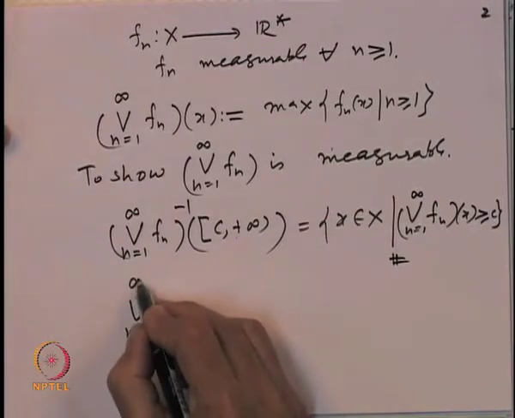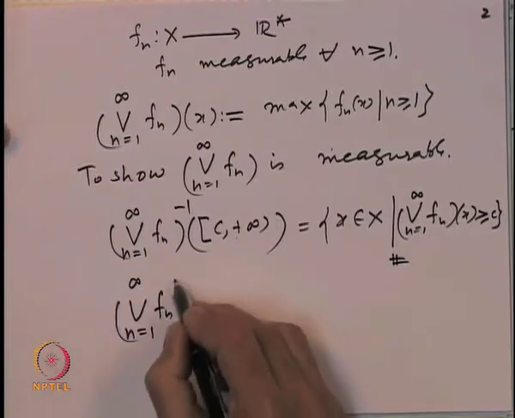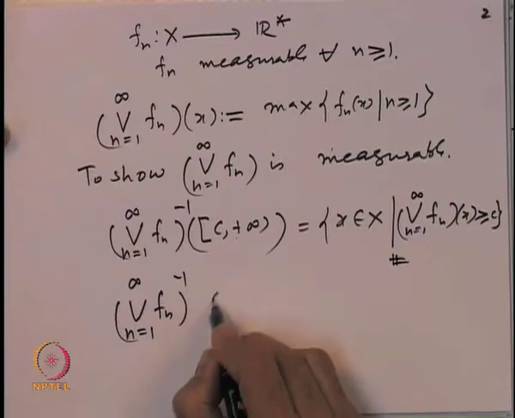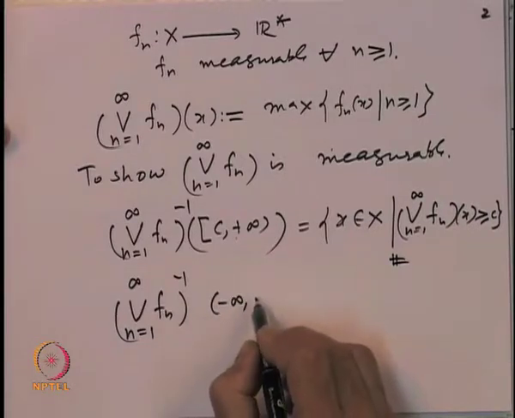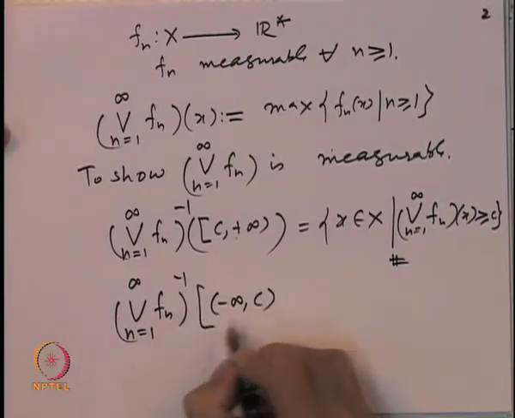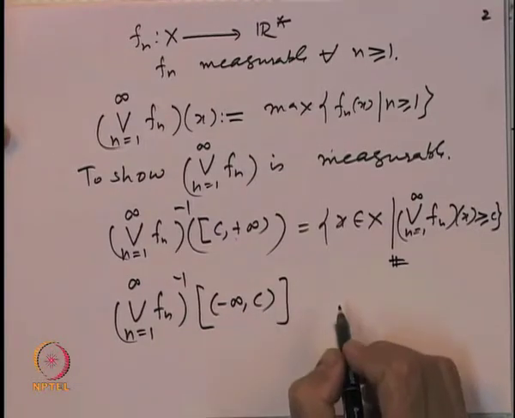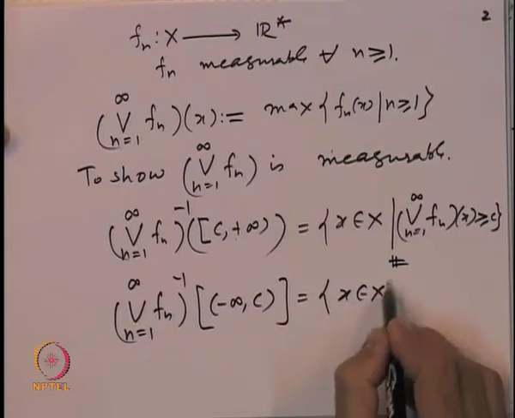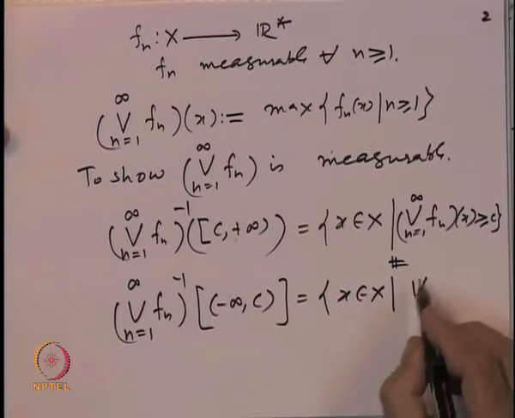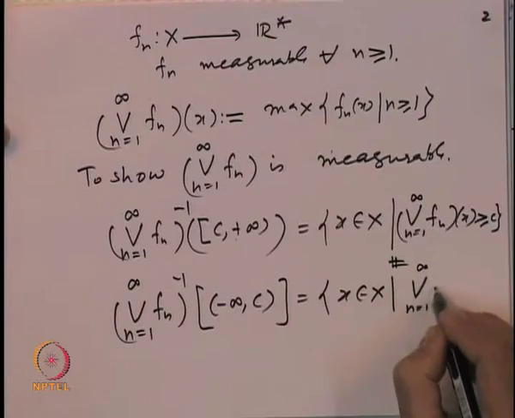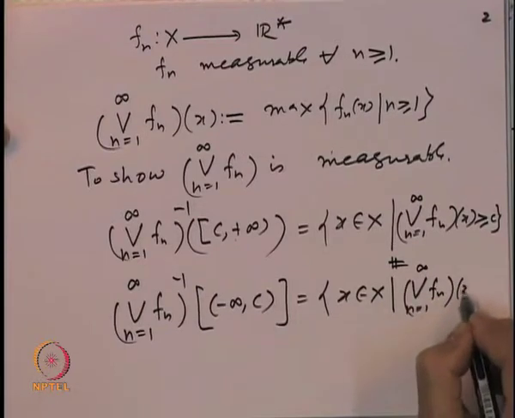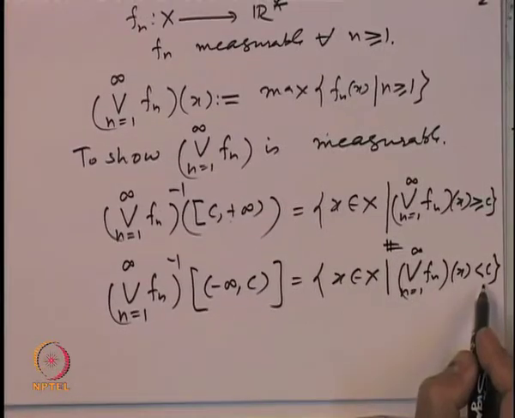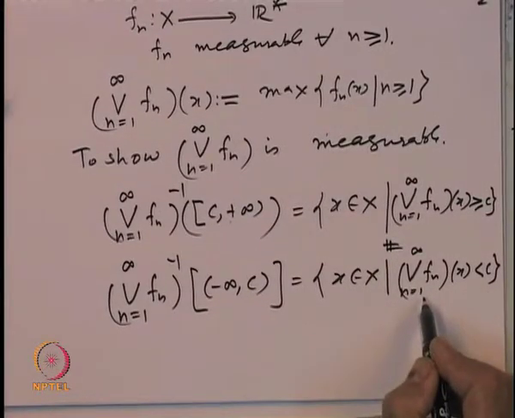Namely, let us look at the set f inverse of the interval where the maximum is less than or equal to c, that is, minus infinity to c. This is the same as x belonging to X such that the maximum value of f_n(x) is less than c. Now, if the maximum of something is less than c, then each one of them has to be less than c.